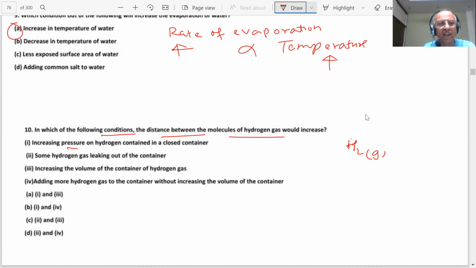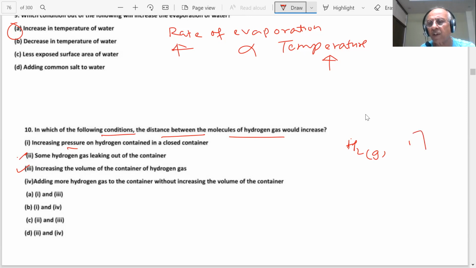Some hydrogen gas leaks out. Increasing the volume of the container. Adding more hydrogen to the container. Sir, second and third. Some hydrogen gas leaks out, then what will happen to the distance between the molecules? And what about increasing the volume of the container?